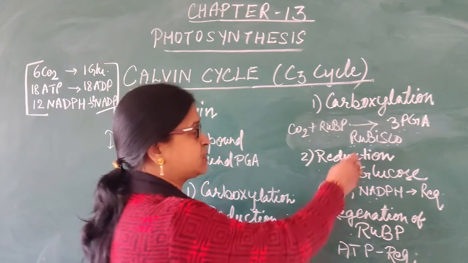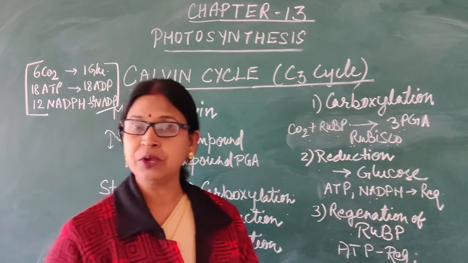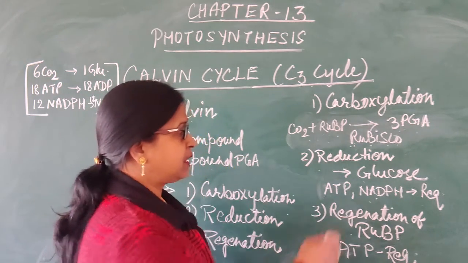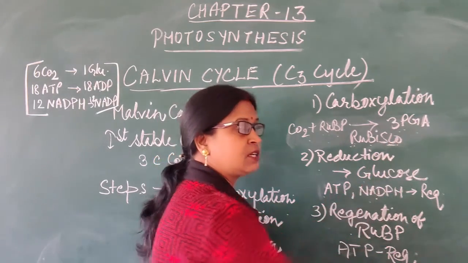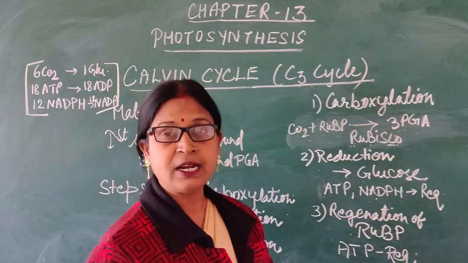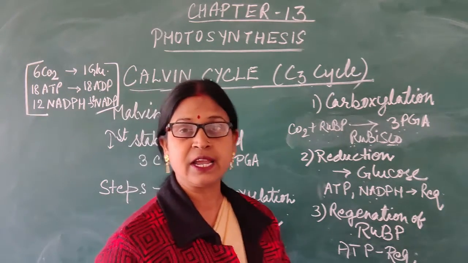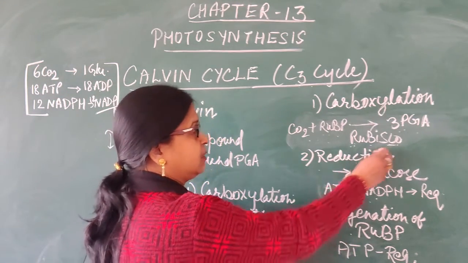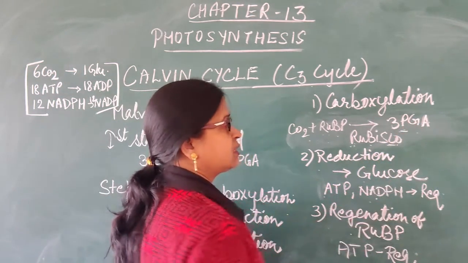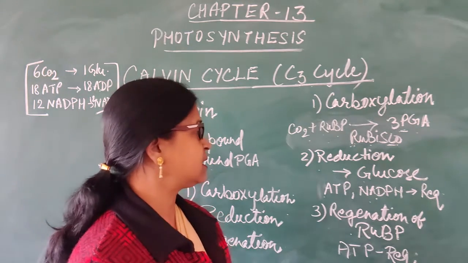This enzyme Rubisco is the only enzyme in the plant kingdom which can play a dual role. Here it catalyzes the carboxylation reaction, and it can also catalyze the oxygenation reaction in photorespiration, that we will discuss later on. The product of this reaction is the 3 carbon compound, phosphoglyceric acid.